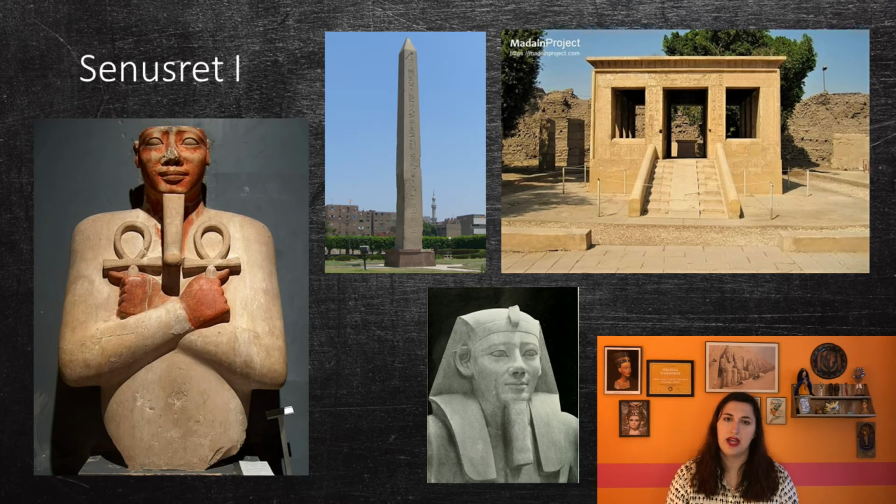Senusret I was able to have several quarrying expeditions, which helped him build several large structures throughout his kingdom. He rebuilt a temple of Amun-Re in Heliopolis, which was the center of the sun cult, along with building 2 red granite obelisks for his Hebsed festival.